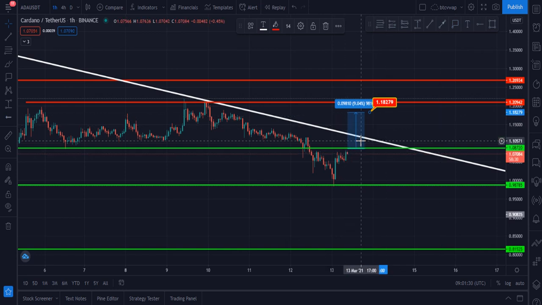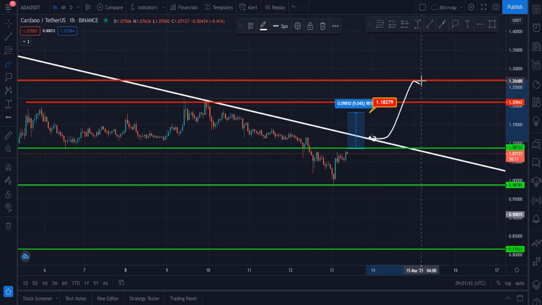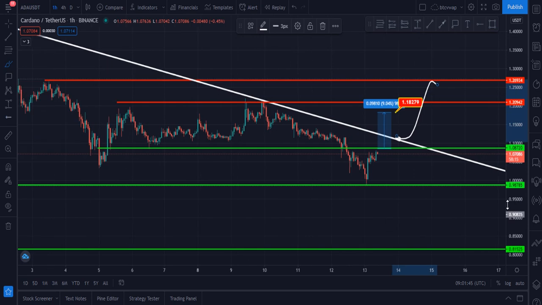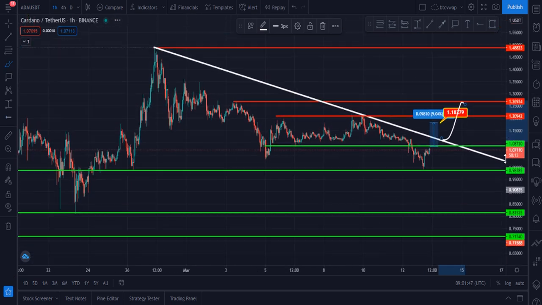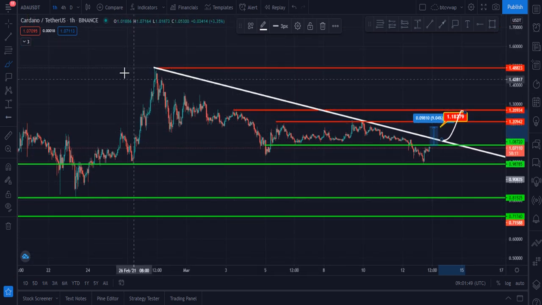This is the major upside trend line for Cardano. Once Cardano ADA breaks this upside trend line, then definitely it will go up, and maybe it will hit a new all-time high again.